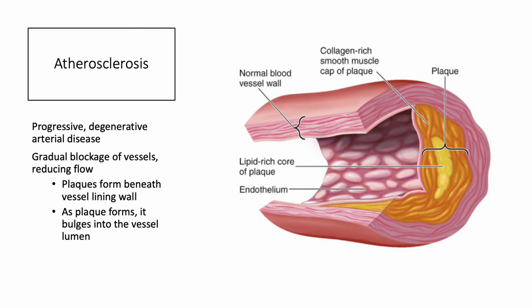Now, contrary to popular belief, it's not cholesterol and fats adhering directly to the lining of these vessels. In fact, we form these plaques beneath the vessel lining wall, so underneath that endothelial layer associated with the tunica intima. And that's where we get the buildup of these plaques, and they have this lipid-rich fatty core, and then it bulges out into the lumen, reducing blood flow.